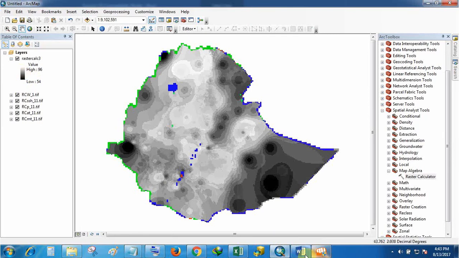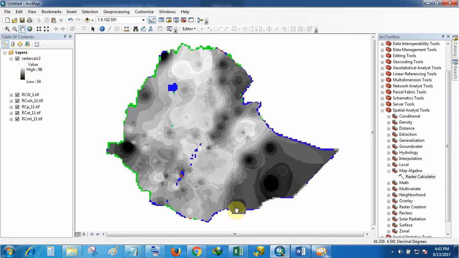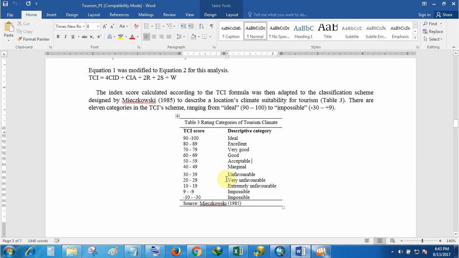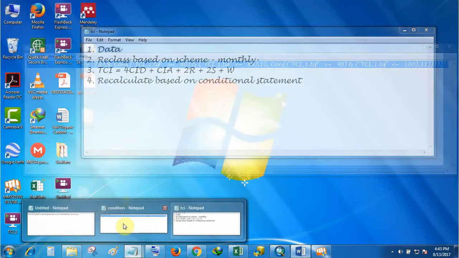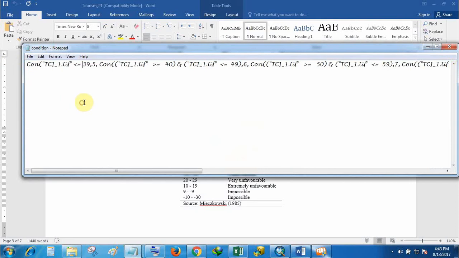So what we will do here, we will assign a new number, because we have to recalculate this data set based on these rating categories. If it is 90 to 100, we will give ideal. If it is 80 to 89, it means excellent. 90 is included here in the first category, that is ideal. Remember, this is the conditional statement. If you write it, it will appear like this.